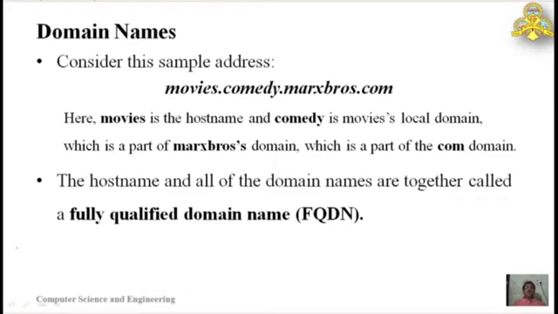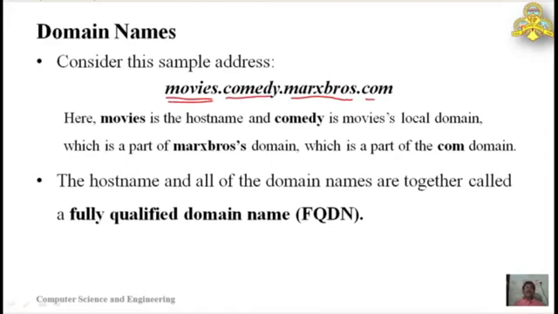Let's go for an example: movies.comedy.marsbros.com. Here movies is the host name. It means we are specifying a particular computer, but just by saying movies we can't identify a particular computer on the internet.